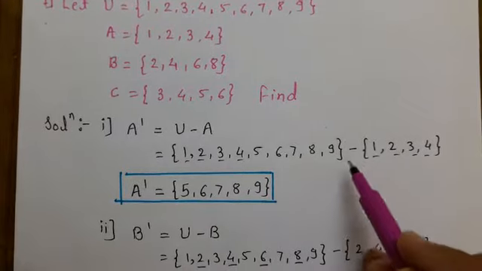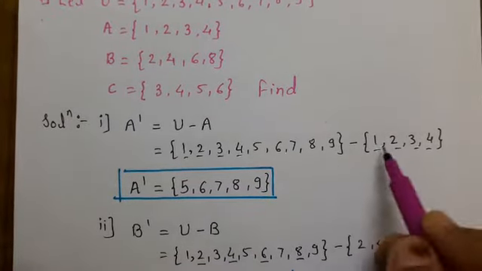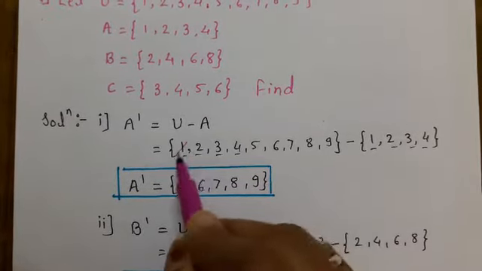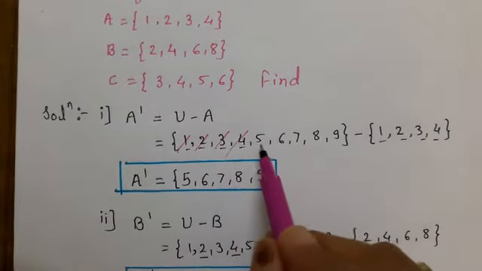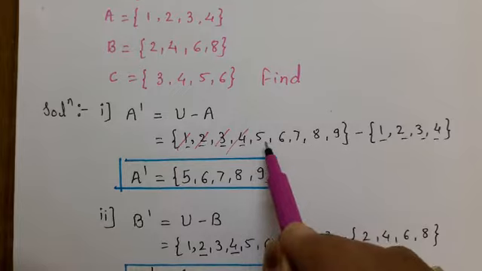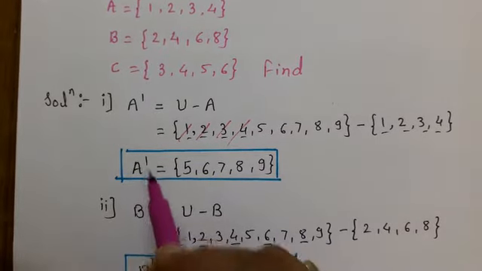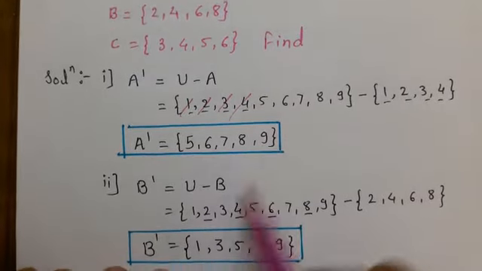In the difference, whatever is common with the second set we cancel from the first set. What is left in the first set? 5, 6, 7, 8, 9. So A complement is nothing but 5, 6, 7, 8, 9.